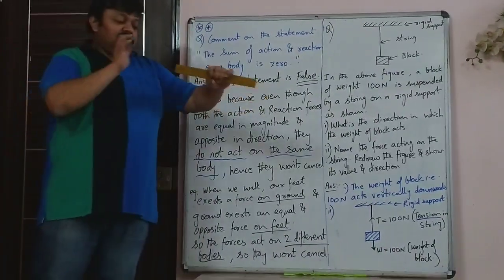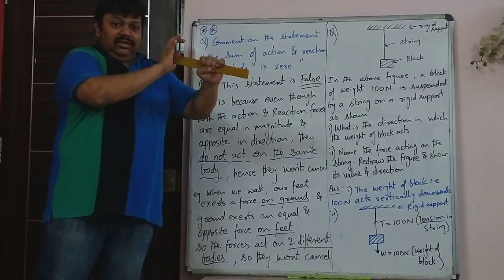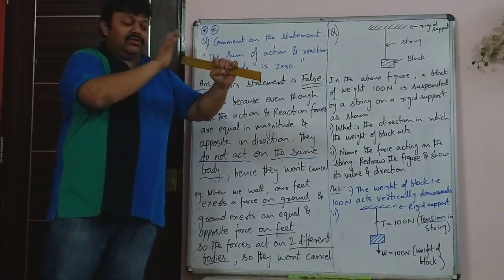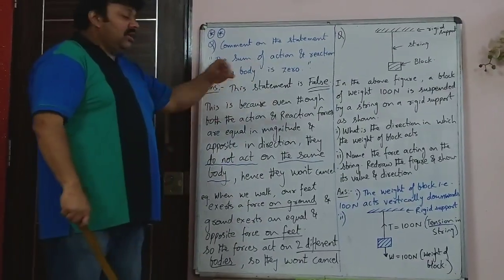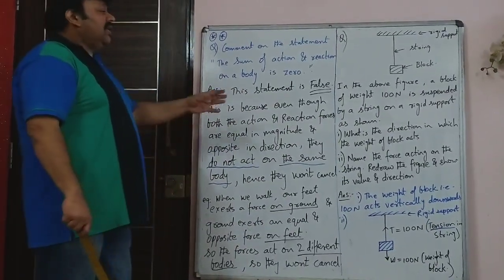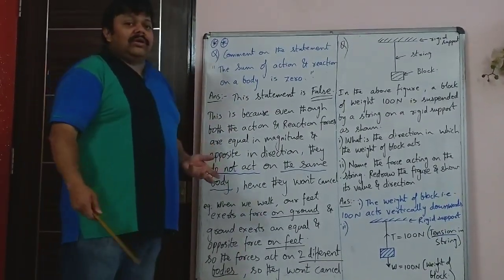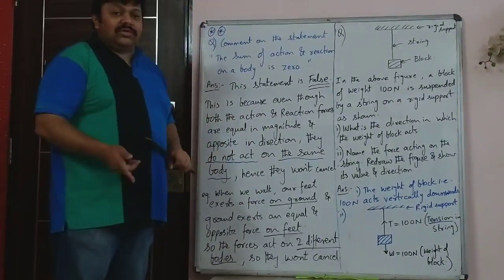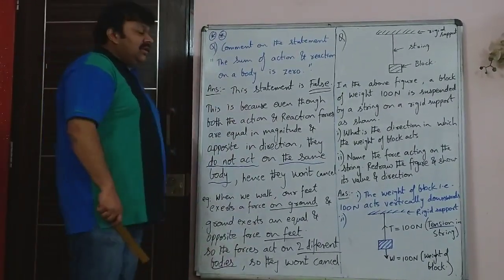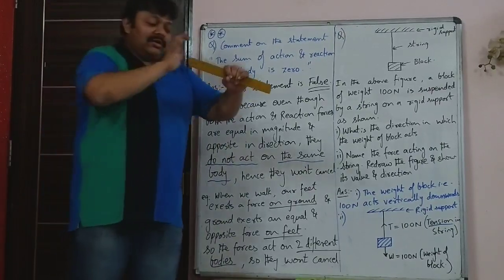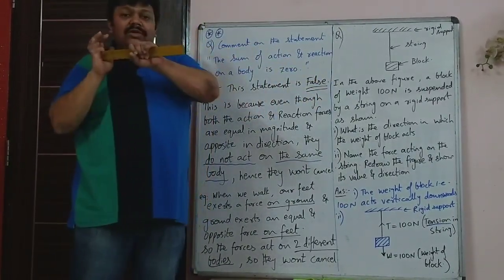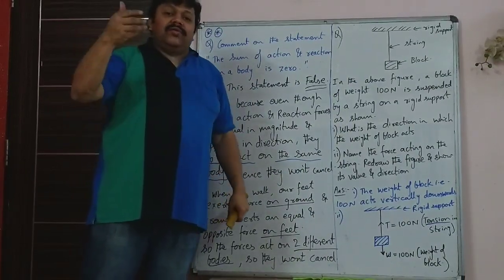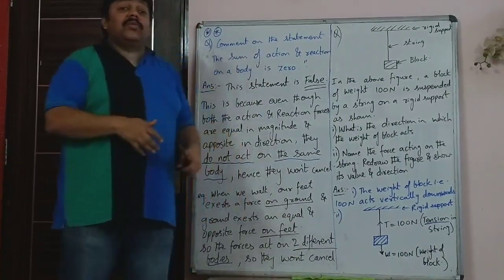So when I push this scale, the sum of action force and reaction force on a body is 0. The statement is false. You may immediately be surprised, why false, aren't they equal and opposite? But it is not that way. See, this action is acting on the scale and the reaction is acting on the hand. The forces are not acting on the same object.